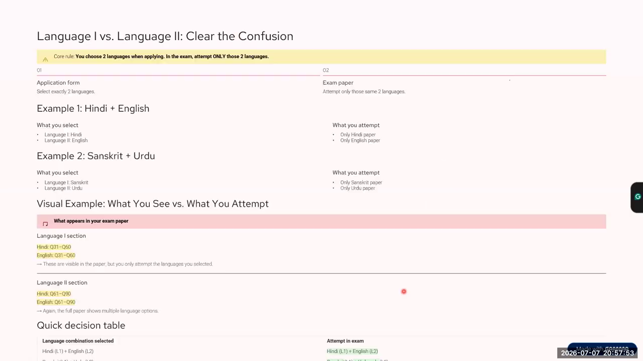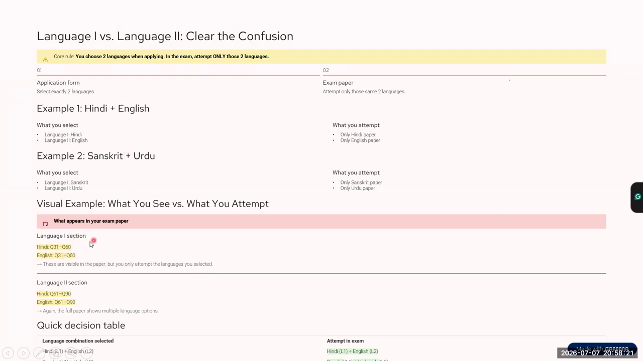Let's move forward. Okay, so this is the most important section of this whole video. Please pay attention to this. Language 1 versus language 2. If you can see from the example, there's a student A who has chosen language 1 as Hindi and language 2 as English. How does the question paper appear?